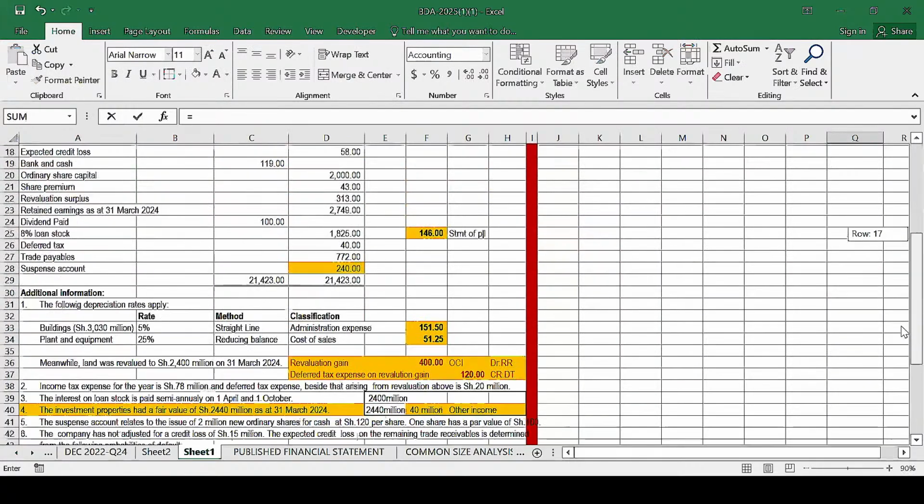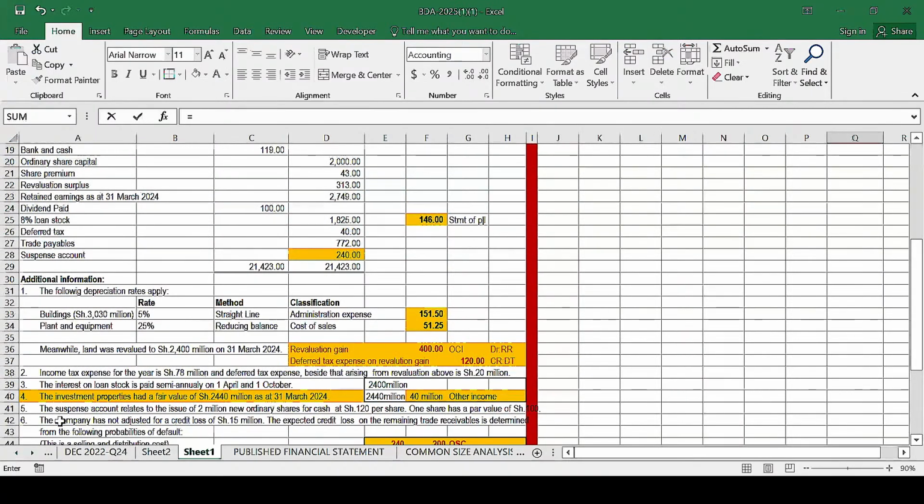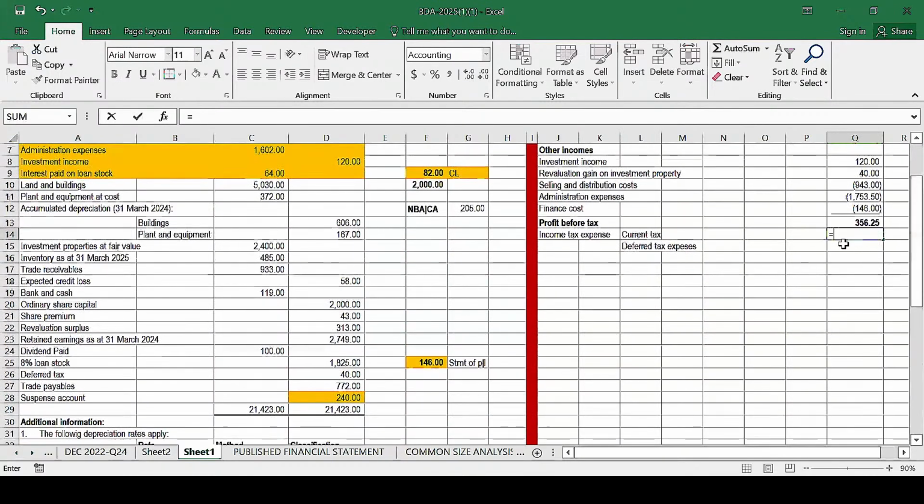We have it in note number what? This one, note number 2 is 78. That is the current tax. Maybe you can just type it as a negative directly. Negative 78, like that.